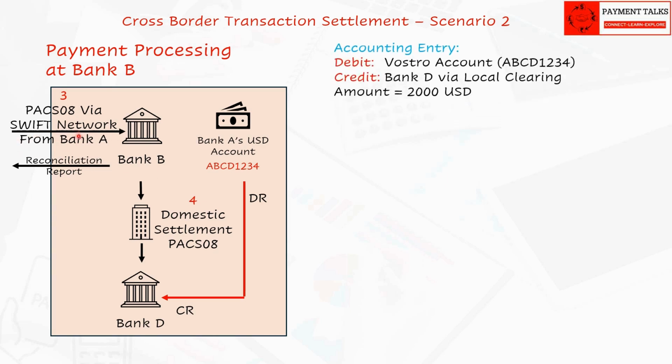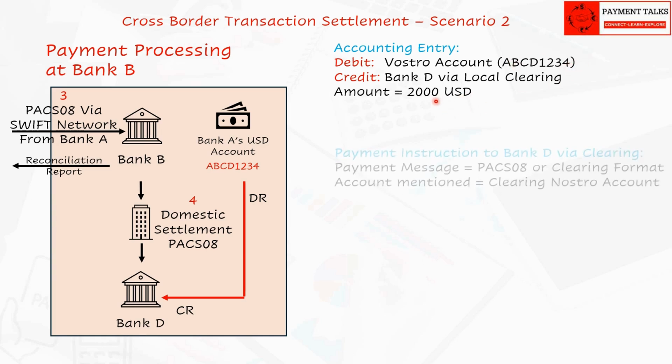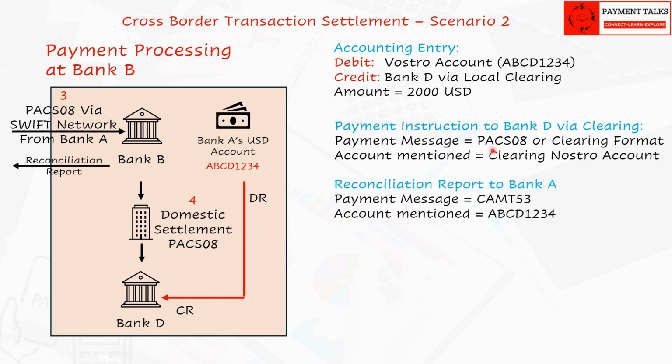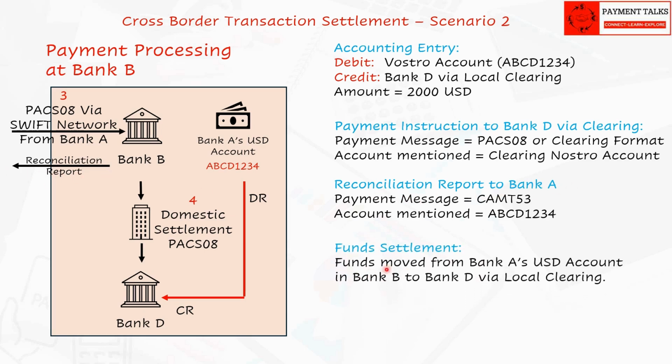Processing at Bank B, the second intermediary bank in chain or correspondent of Bank A for USD. Having received the payment instruction from Bank A, Bank B validates and evaluates the payment instruction. Bank B debits the Vostro account ABCD1234 of Bank A in USD. Based on the payment instruction, Bank B needs to transfer funds to Bank D in USD. Since Bank B and Bank D are located in the same geography and are connected to the domestic clearing system, Bank B initiates a payment instruction PAX 08 or local clearing format to Bank D via local clearing. Settlement of funds. Funds are transferred from Bank A's USD account to Bank D via local clearing.